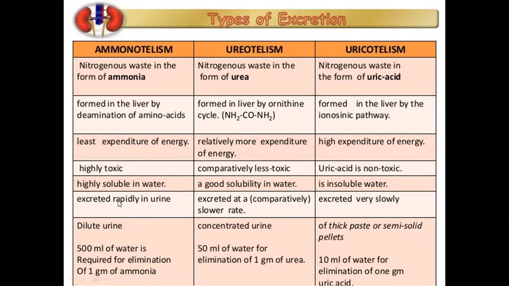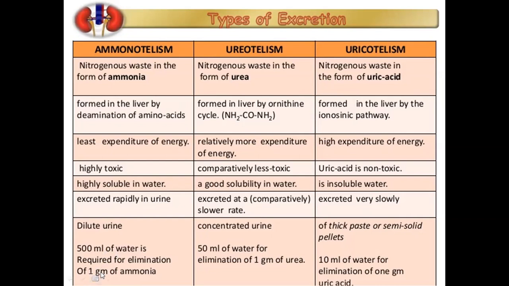Ammonia is very dilute, because it is added to a lot of water. Urea is in a somewhat concentrated condition. And uric acid is a semi-solid, pellet-like material, so it is highly concentrated.